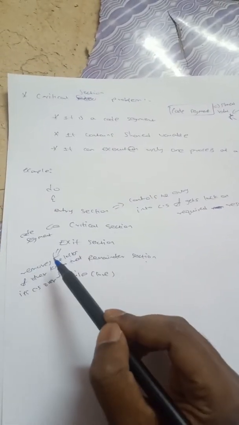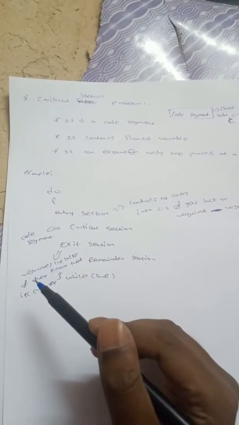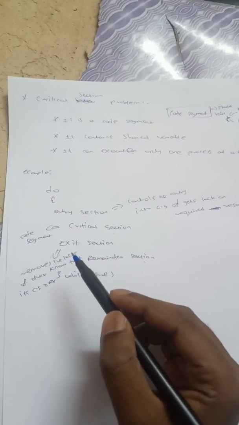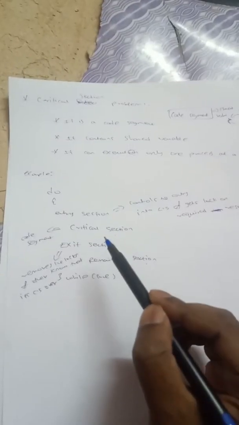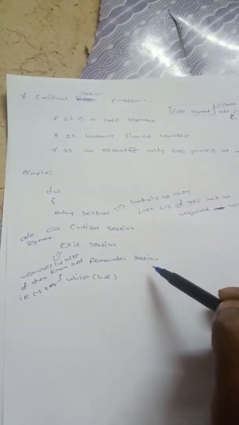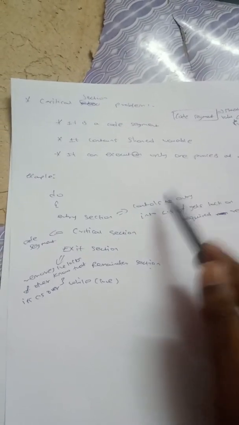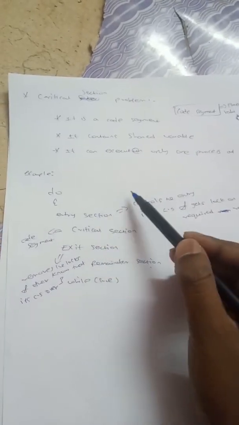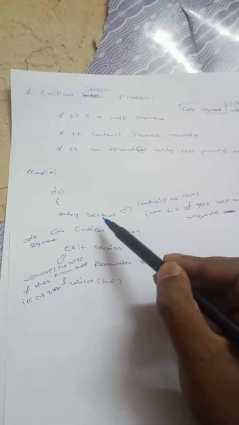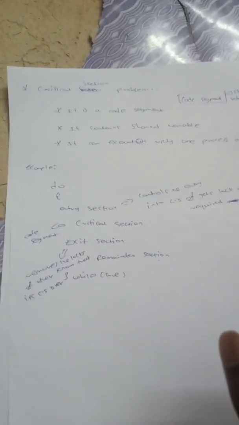It removes the locks so that other resources like P2 know that P1's work in the critical section is over. Then P1 goes to the remainder section, and after this P2 will enter the entry section. Likewise this process goes on like a loop. This is simply known as the critical section problem.